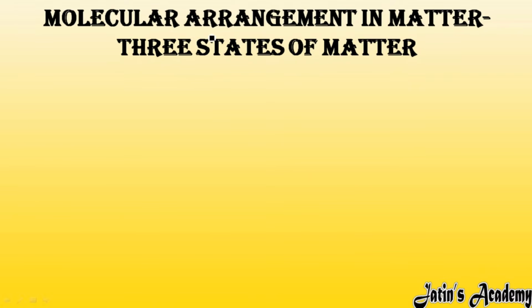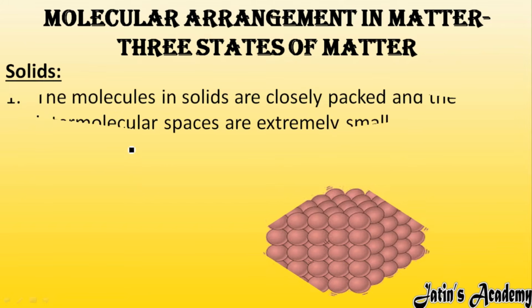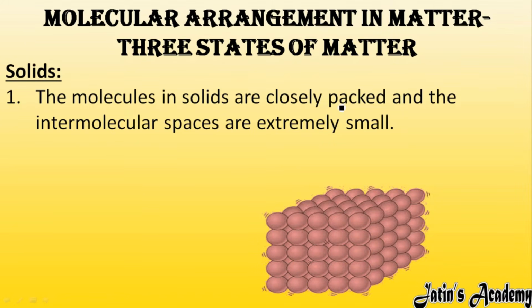Next we have the next topic, molecular arrangement in matter, that is the three states of matter. Now we are going to study how molecules are arranged in all three states of matter, that is solid, liquid and gases. So first we have solids. Molecules in solids are closely packed. As we know, in solids particles are arranged very close to each other. If they have a very close arrangement, then intermolecular space is extremely small. Here intermolecular space is very least in solids.